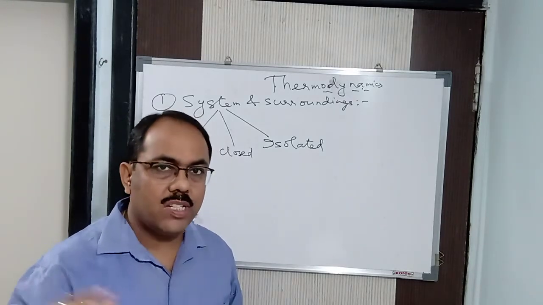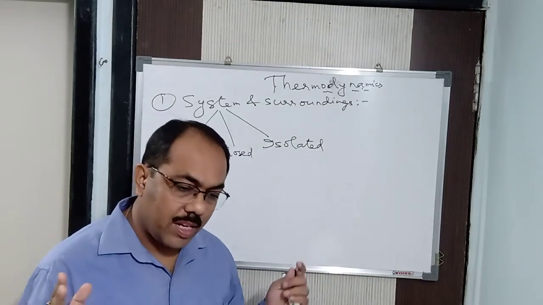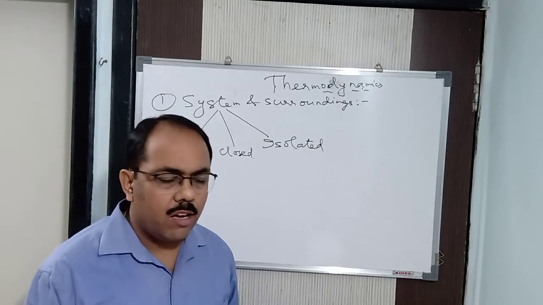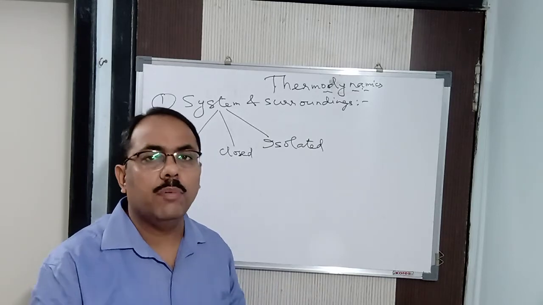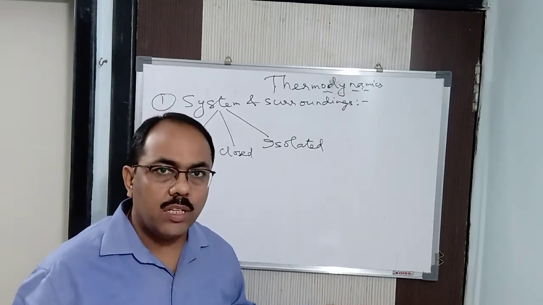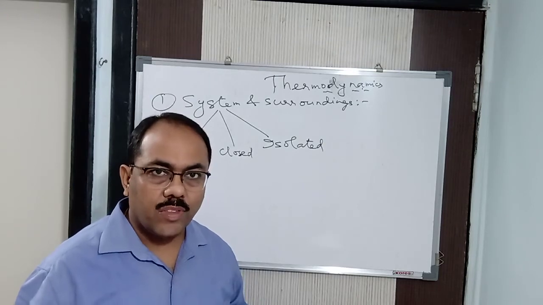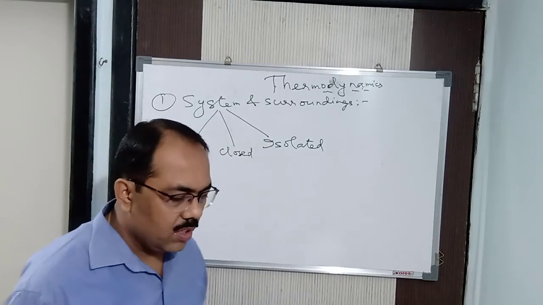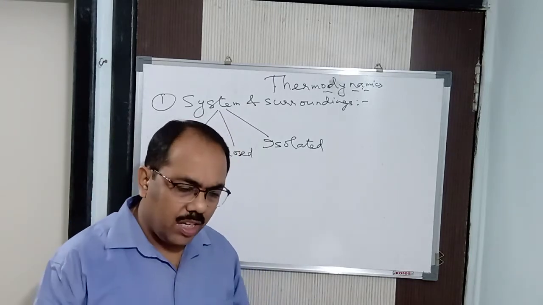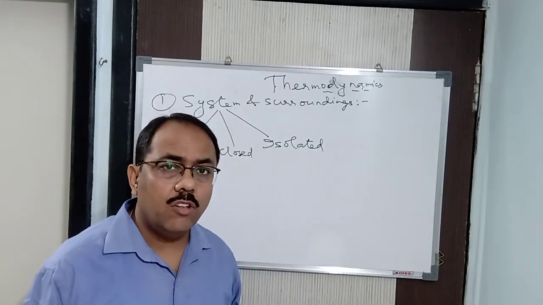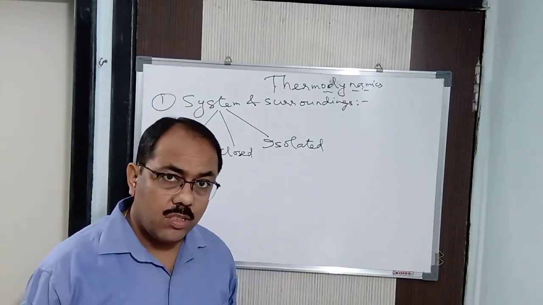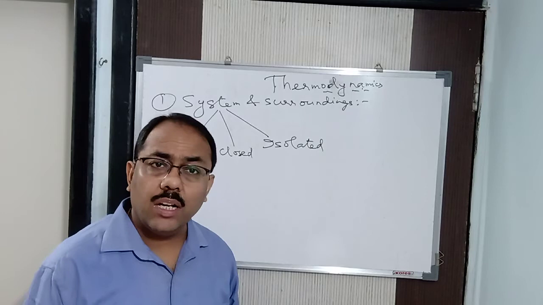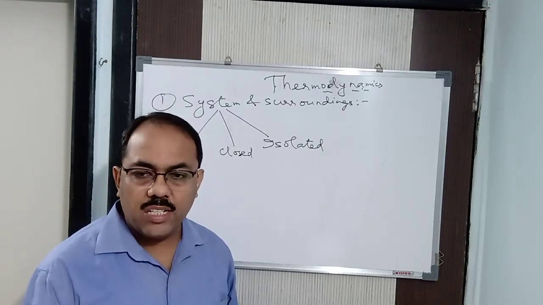All these examples which I told you just now. For example, I said you take a tumbler and you put some water in the tumbler and you heat it. Now what I do is I put a lid upon the tumbler. Let us say a dekchi, in Hindi what we call dekchi. Alright, I am putting a lid upon the tumbler. What will happen? Water vapor cannot come out. Only the energy can be radiated out from the walls of that particular tumbler, we can say that. Only energy can be radiated out.